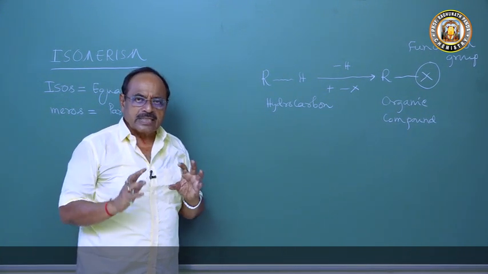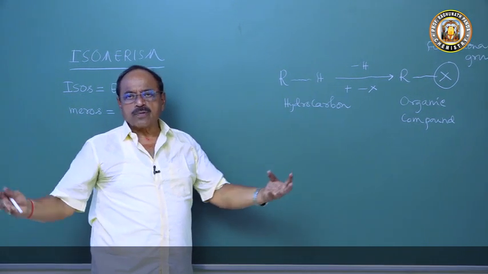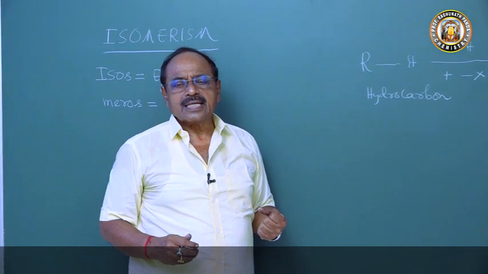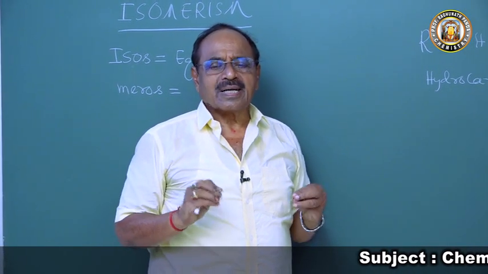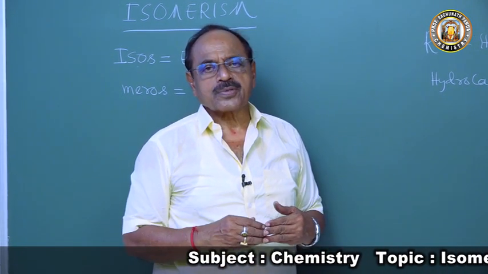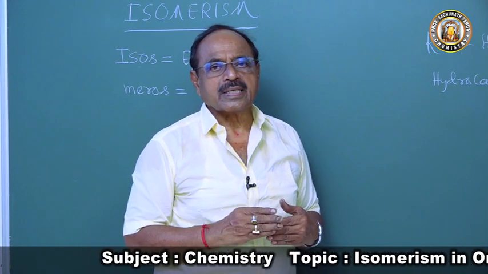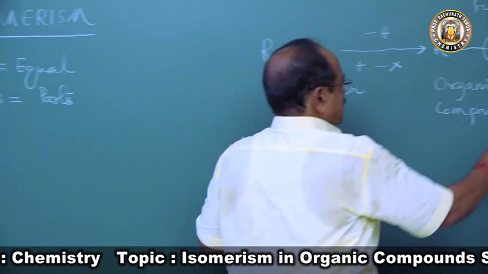So if 2, 3, 4, 5 structures are present and they have the same number of units, but they form different types of compounds, to explain this phenomenon this word was derived and is used.